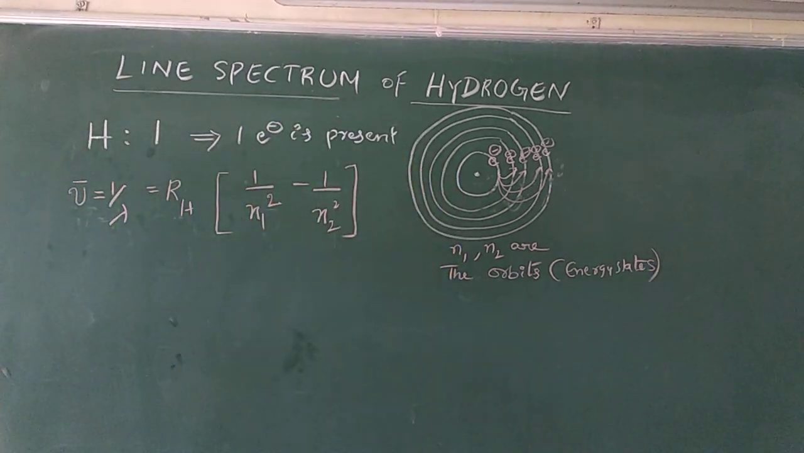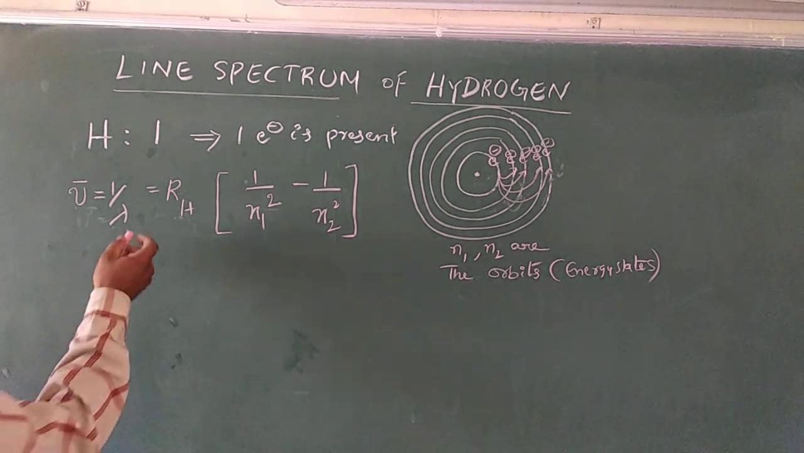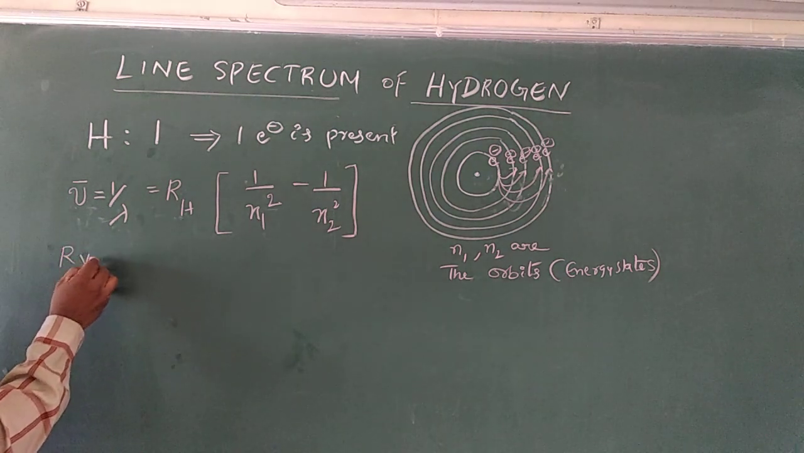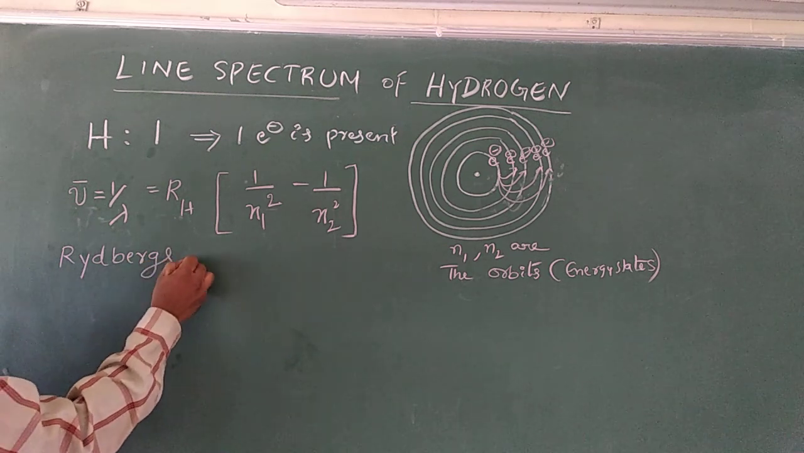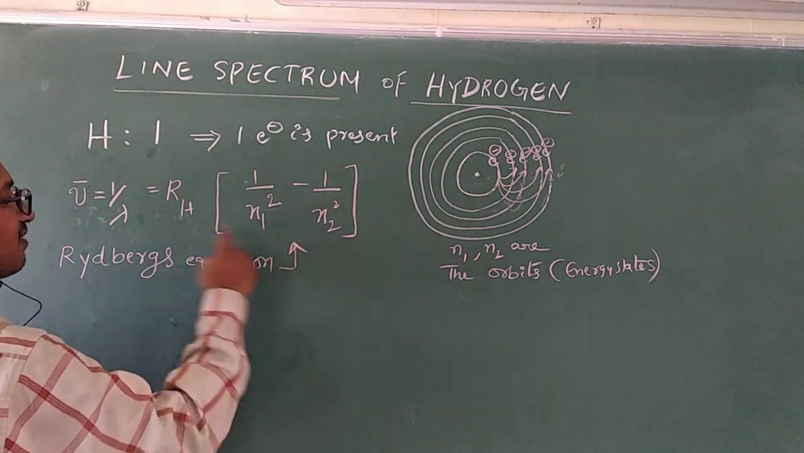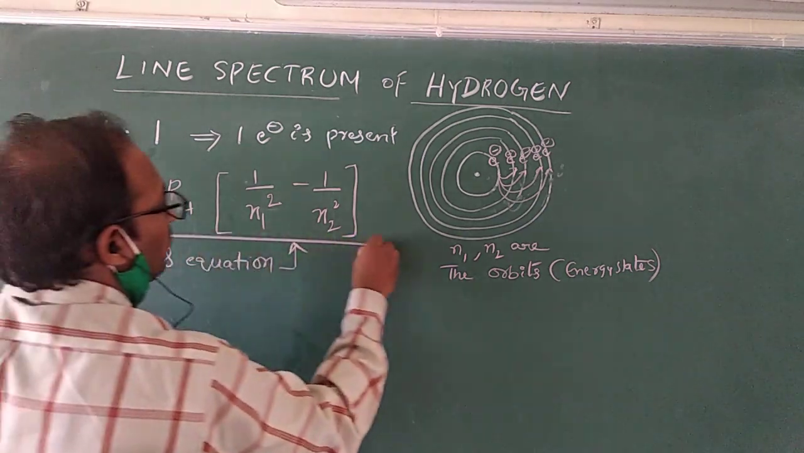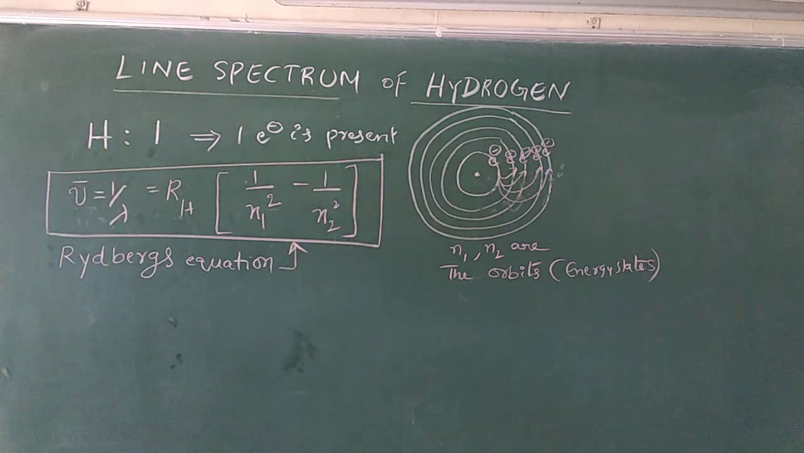This formula is known as the Rydberg equation. Nu bar equal to 1 by lambda equal to RH into 1 by n1 square minus 1 by n2 square.